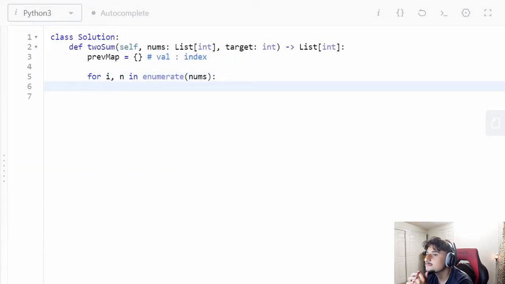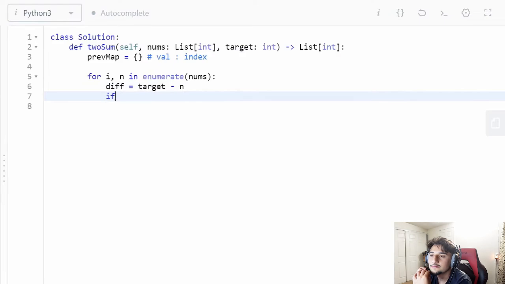Before we add this to our map, let's check if the difference, which is equal to target minus n. Now let's check if this difference is already in the hash map.